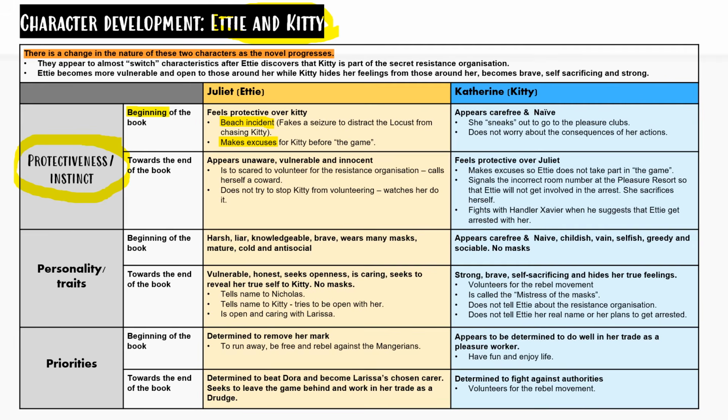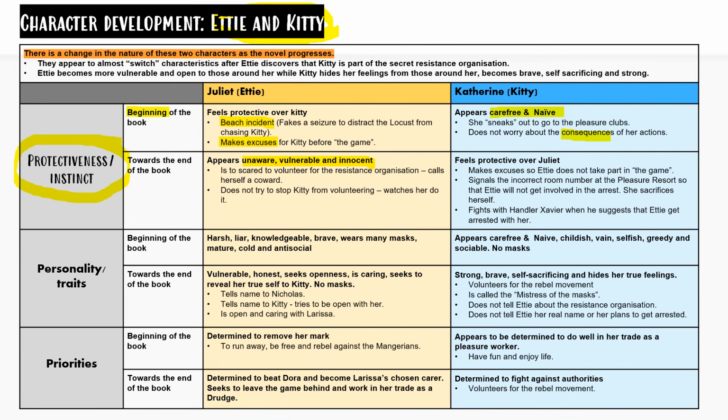Now if we look at the character of Kitty, in the beginning of the novel, she appeared to be carefree and naive. She sneaks out to go to the pleasure clubs and does not worry about the consequences of her actions. If we look towards the end of the book, Edyth appears to be unaware, vulnerable, and innocent. We see this when she is too scared to volunteer for the resistance organization and calls herself a coward. She does not even try to stop Kitty from volunteering and watches her do it.